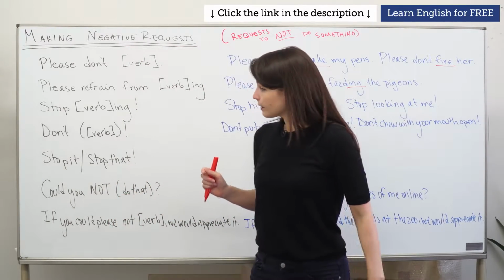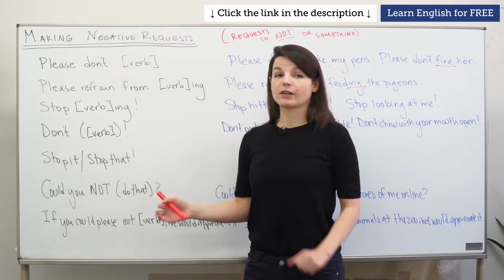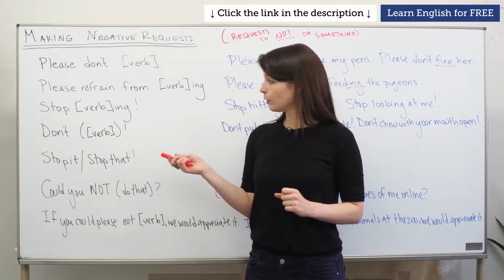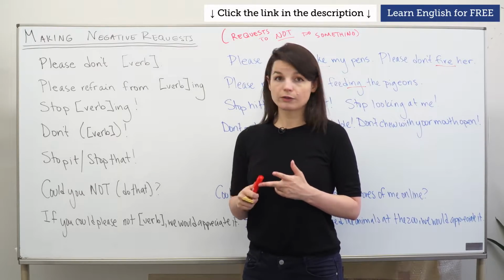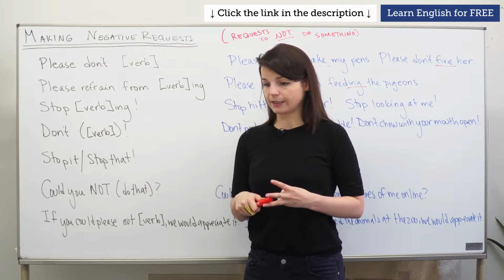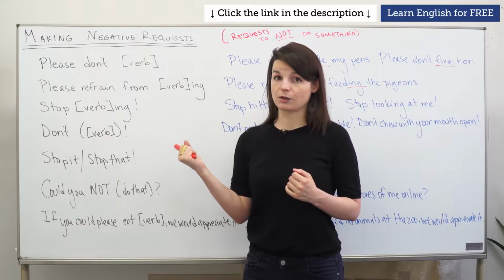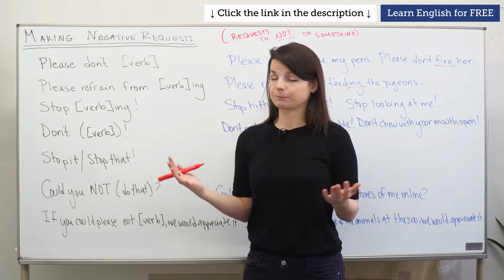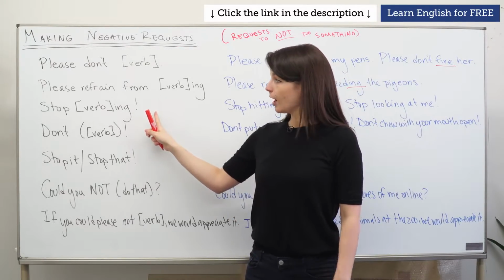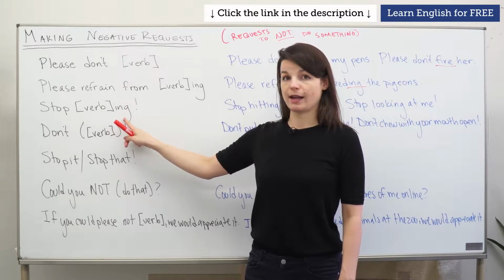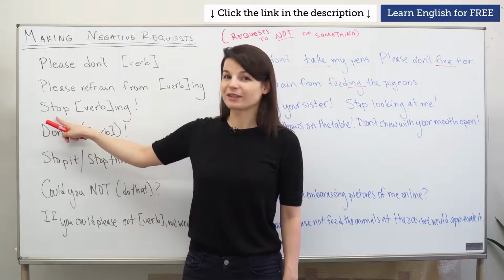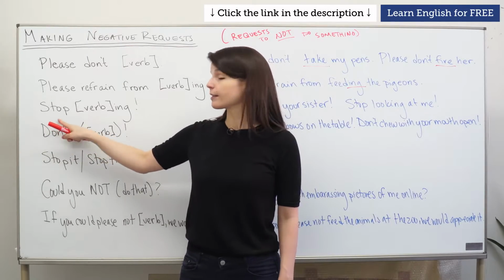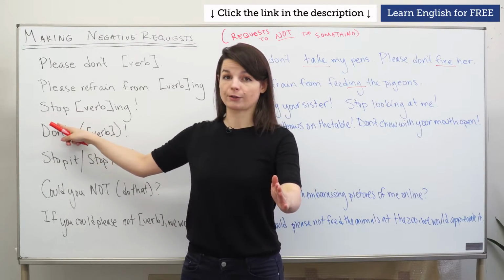Okay. Let's go on to three examples that are very casual. These are ones you'll use with kids. You'll hear them among close friends and family members, and in some cases these are the easiest to use because they're so direct. First one, stop, verb plus ing. This is very, very direct. There's no please, there's no could you, it's just stop. So this is a very direct request.